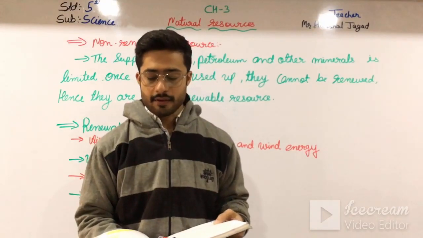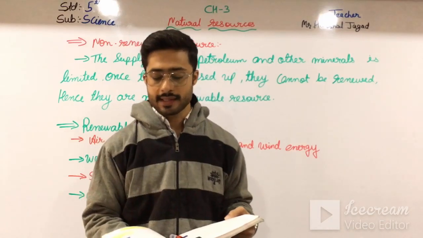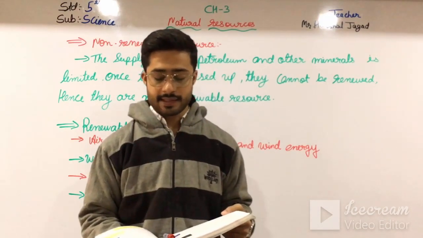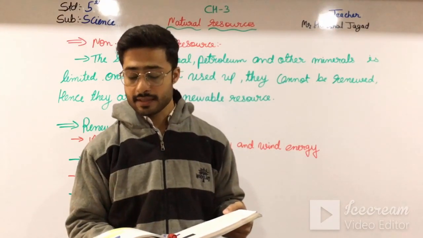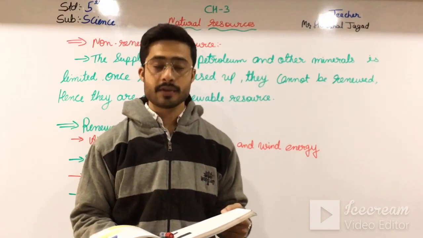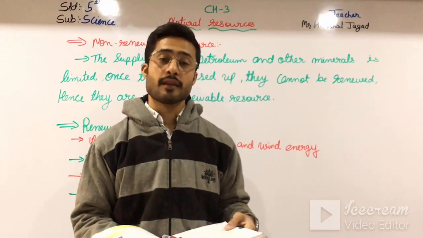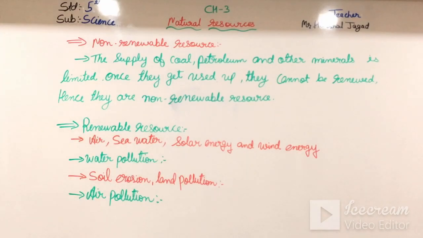Fewer trees means an increase in the level of carbon dioxide in the air. More factories and industry release toxic gases in the air and toxic wastes in the rivers and lakes, leading to the pollution of the air, land and water. Okay students, this is what I have explained, and now let us move further.